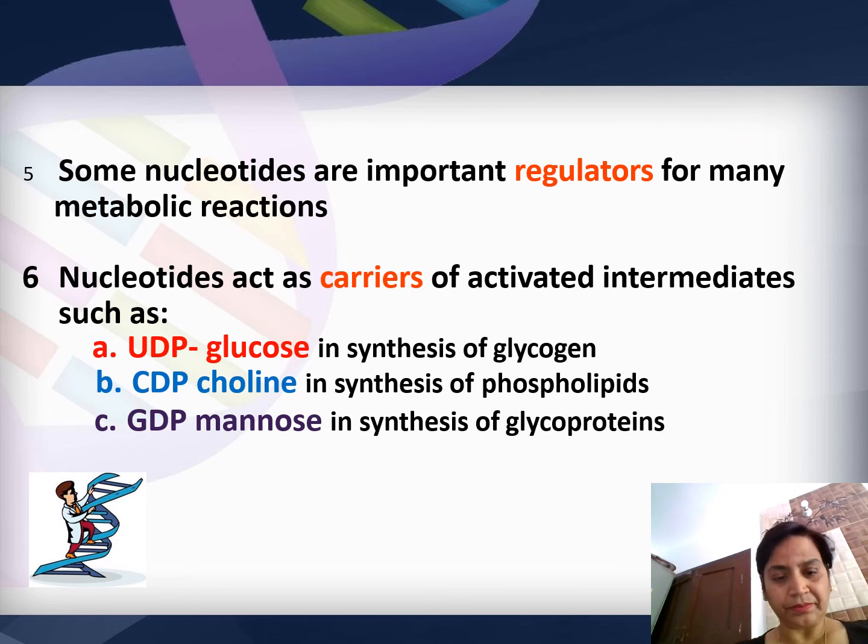And then here you can see UDP glucose, which has a very important role in the synthesis of glycogen, CDP choline in the synthesis of phospholipids, and GDP mannose in the synthesis of glycoproteins. So they play a very important role in our body.